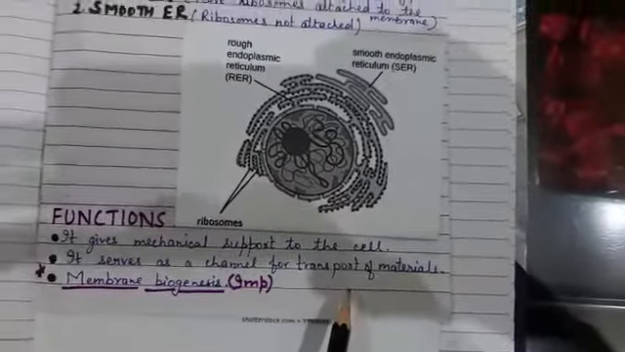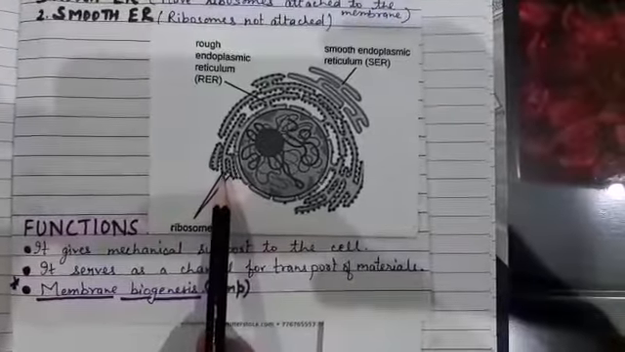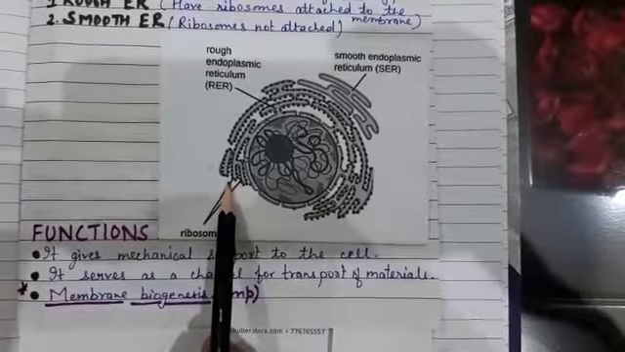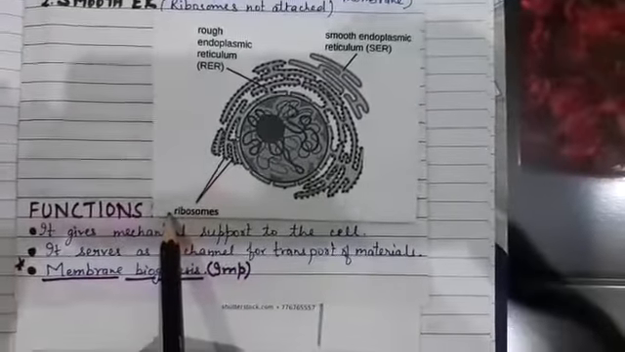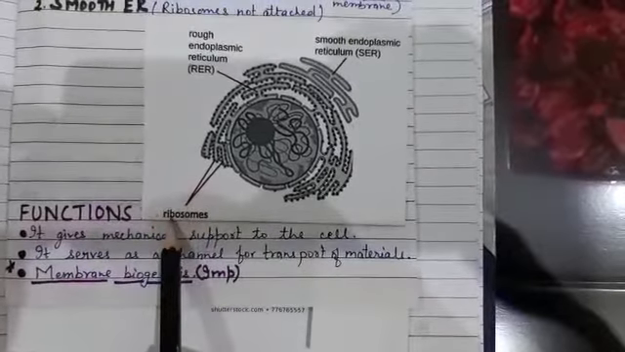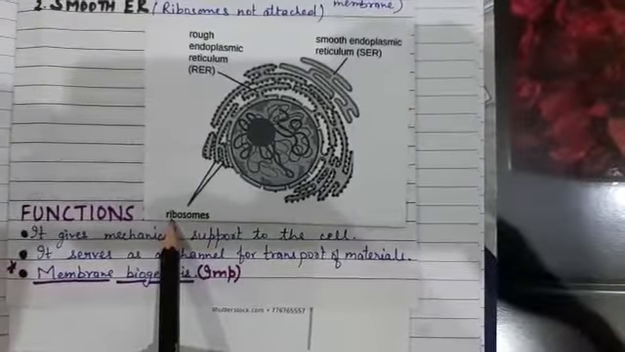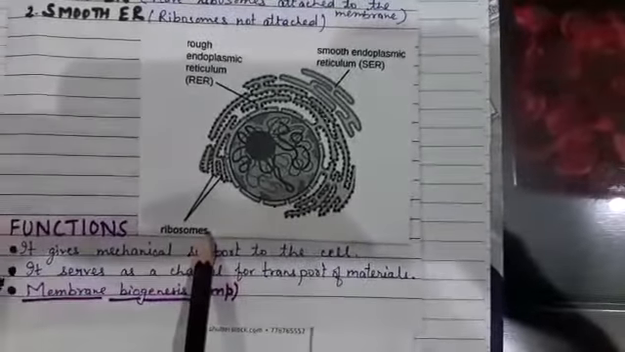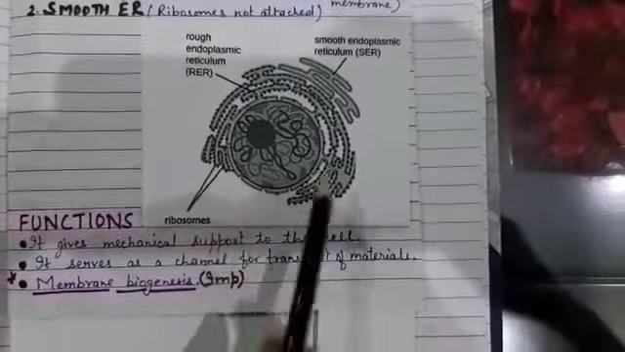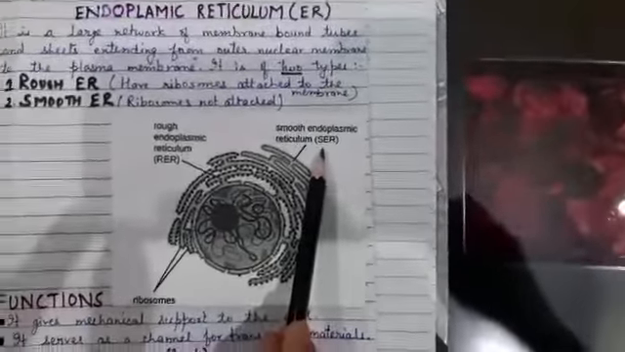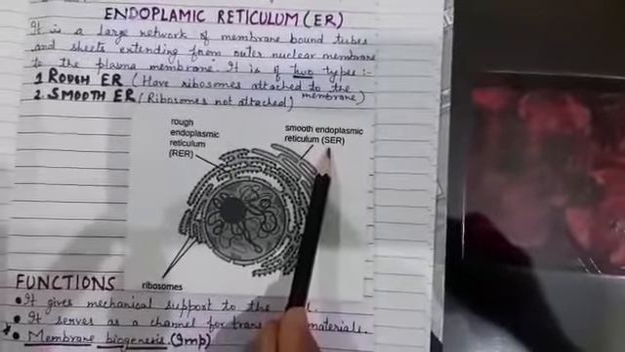Rough endoplasmic reticulum, since it has ribosomes attached to the surface, helps in the synthesis of protein. In the previous class I told you that ribosomes are called the protein factory of the cell. Ribosomes help in the synthesis of proteins, while smooth endoplasmic reticulum does not have ribosomes and helps in the synthesis of lipids.